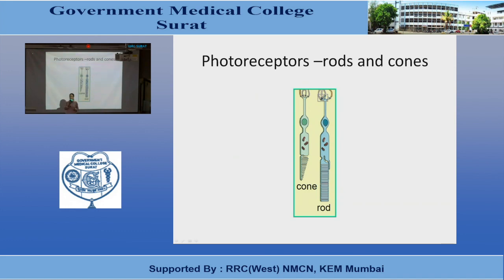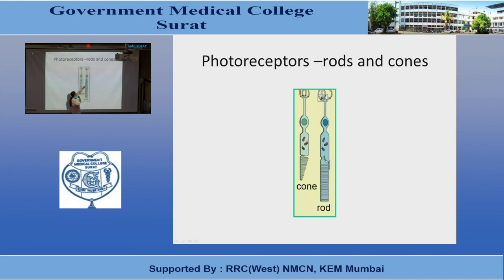Therefore, they are also known as transmembrane proteins. Their concentration is very high in the outer segment of the rods and cones, and they constitute about 40% of the weight of the outer segment.